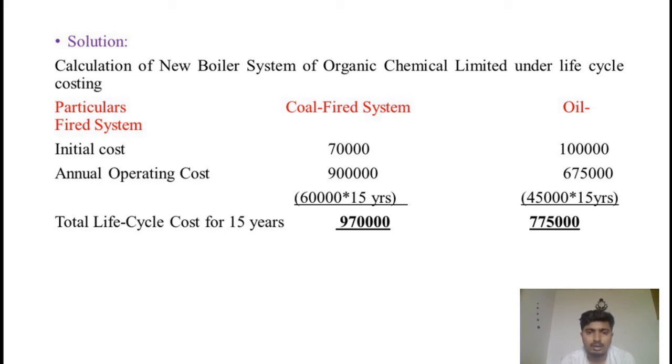According to the total life cycle cost for 15 years of the coal-fired as well as the oil-fired system, it may take the decision based on the least cost yielding system. Out of these two, which is the least cost yielding system? The oil-fired system is the least cost yielding for the whole 15 years of its life. So that we have to pick here. As an advisor to Organic Chemicals Limited, we may recommend that the oil-fired system is the best one for replacement of its old boiler system rather than the coal-fired system. So thank you for listening.